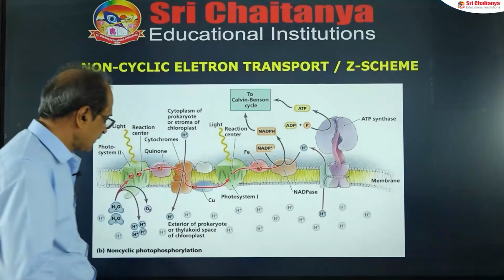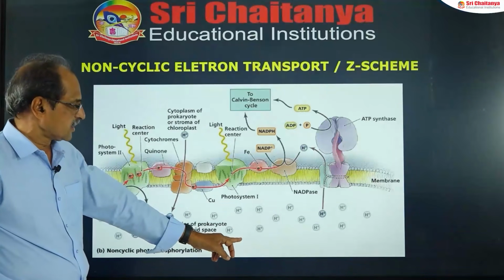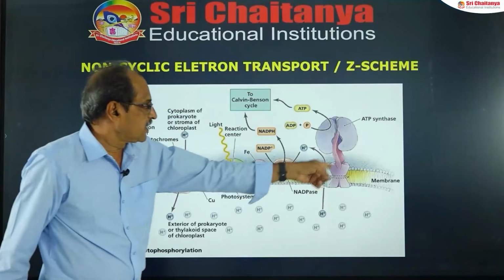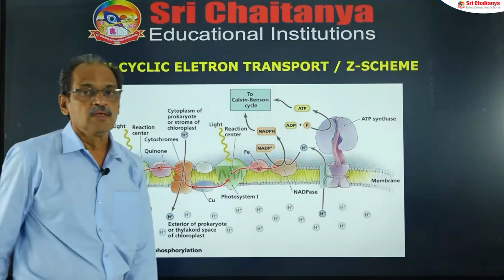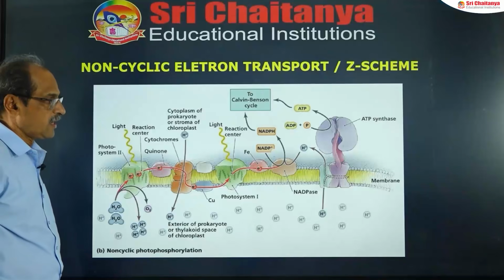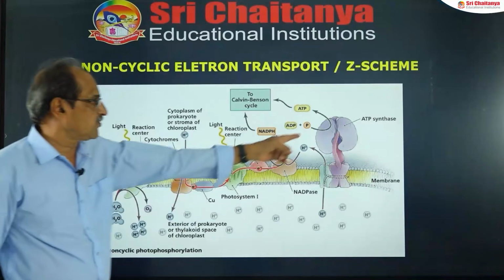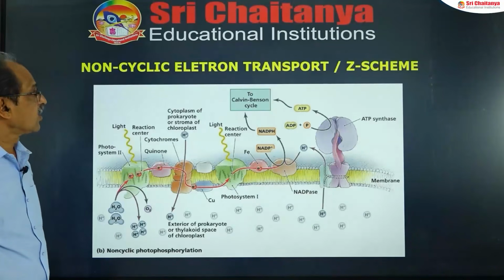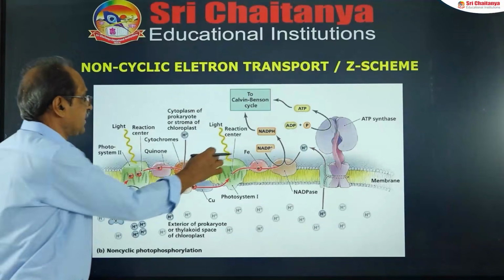As a result, a higher proton concentration occurs in the lumen than in the stroma. So ultimately this is photophosphorylation. Protons move from higher concentration to lower concentration, and meanwhile ATP synthesis occurs at the head. So this is the non-cyclic electron transport, or Z scheme.